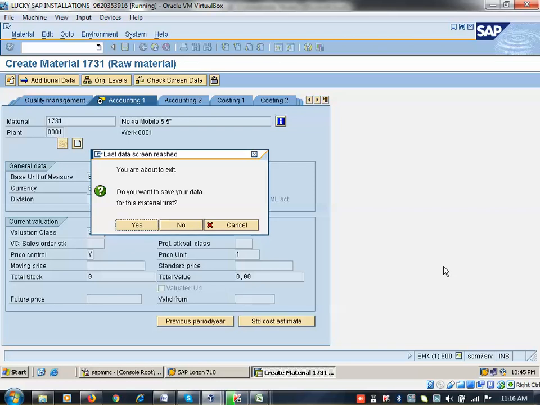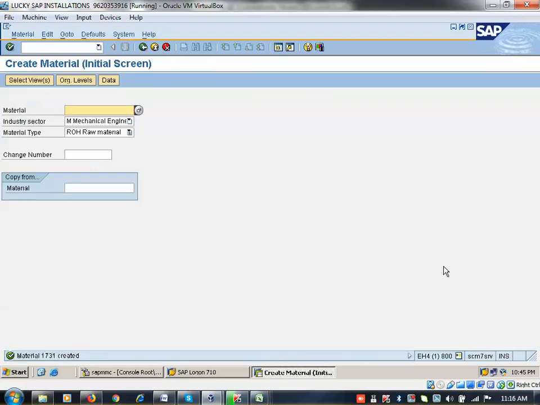if I want to teach you, I have to learn, I have to do some homework before I come to this session. Otherwise you are asking many questions, I am not able to answer your questions. The same way if you go to business also, you will face the same problem. So that's why always SAP suggested to learn end user activity as well as consultant activity. Okay. So now 1731 so is created. So now what is next?